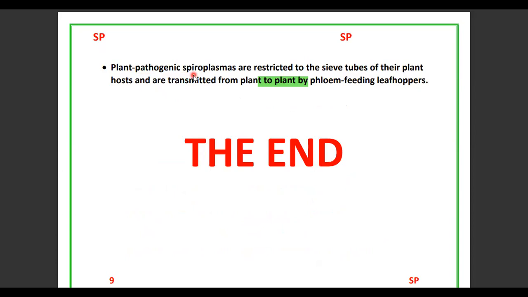And the plant pathogenic spiroplasmas are restricted to the sieve tubes of their plant host and are transmitted from plant to plant by phloem-feeding leafhoppers.